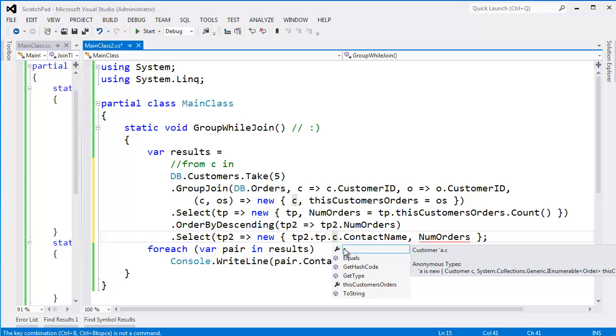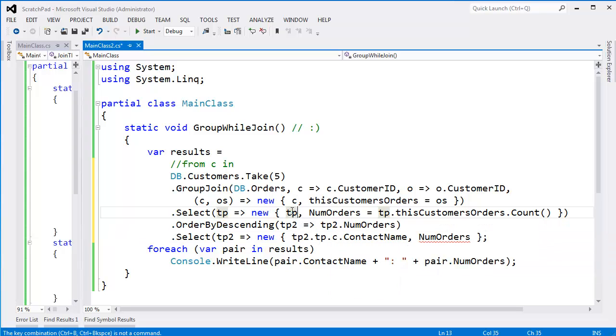And the reason we had C in scope is because we take our original transparent identifier, which has C in it, and we keep going with it. We just take it and pack it into a new transparent identifier that keeps rolling on through. So I can say TP2.TP.C. Now I don't have O. I don't have O from the join because O was packed into all of this customer's orders. The O became this Os thing, which we moved into this customer's orders.